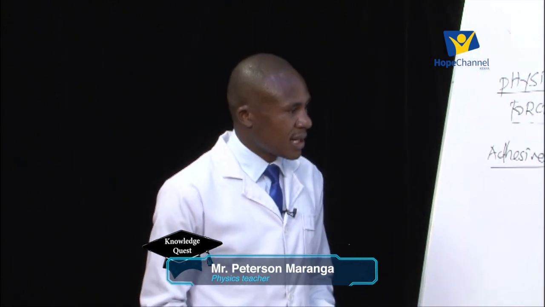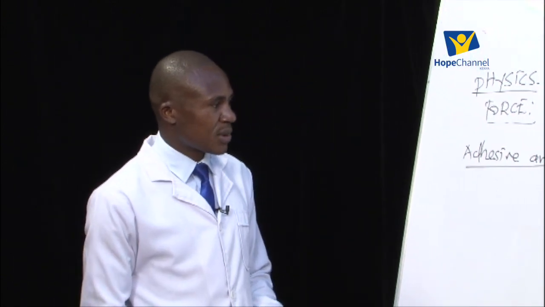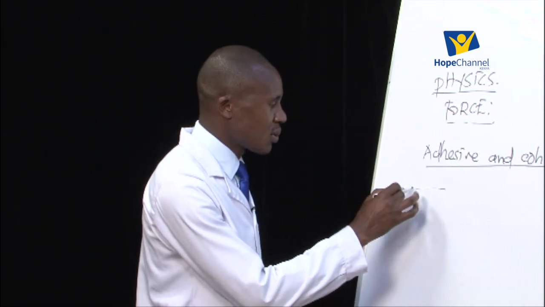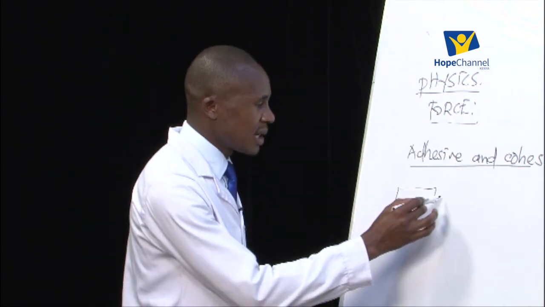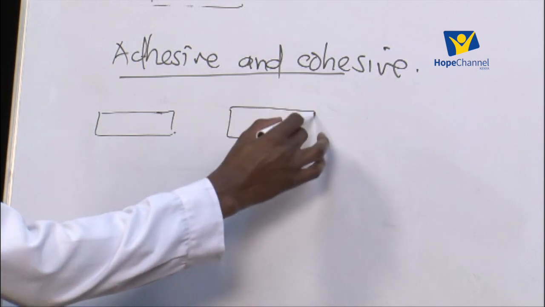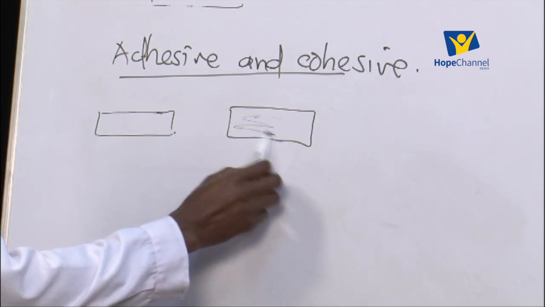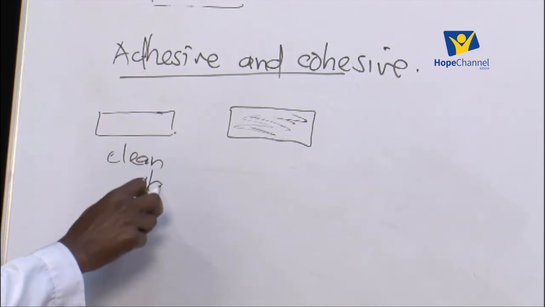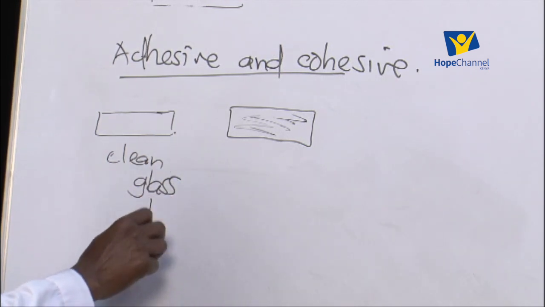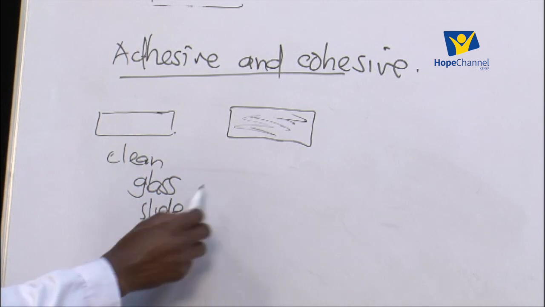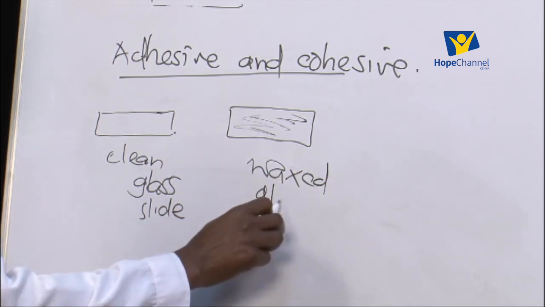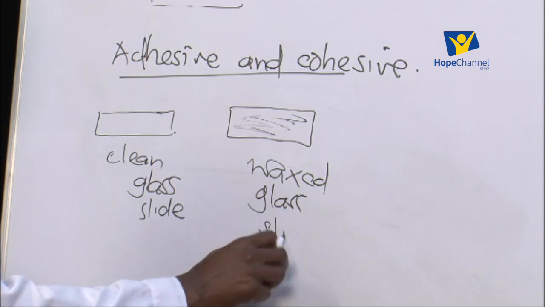Now, what we need here to make an observation is two glass slides, one which is clean and another one which is waxed, which is not clean on the surface. So this is a clean glass slide, the usual glass slides that we use in the lab, and then we have a waxed glass slide on the other side.